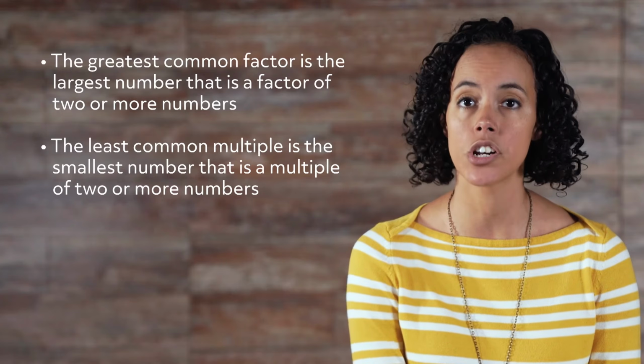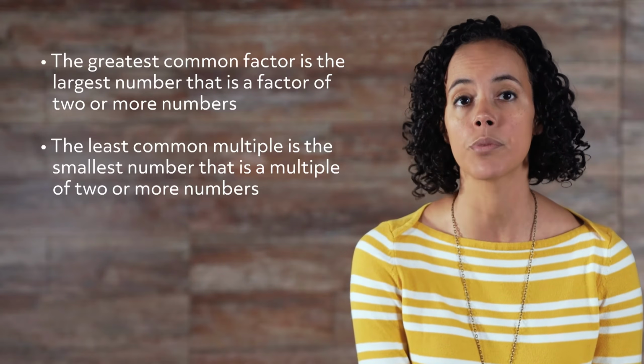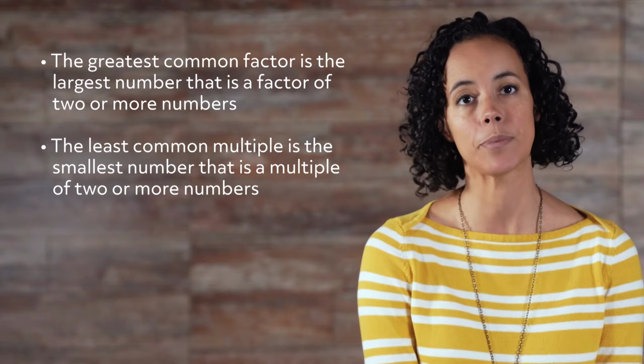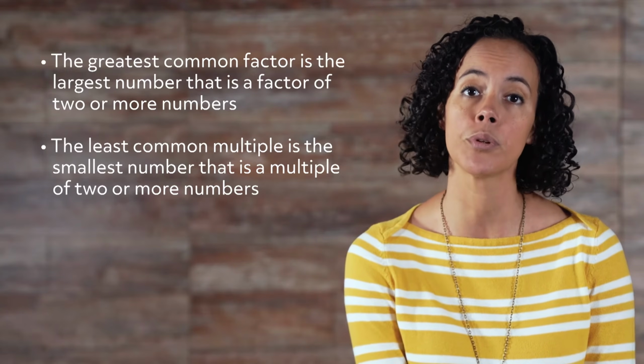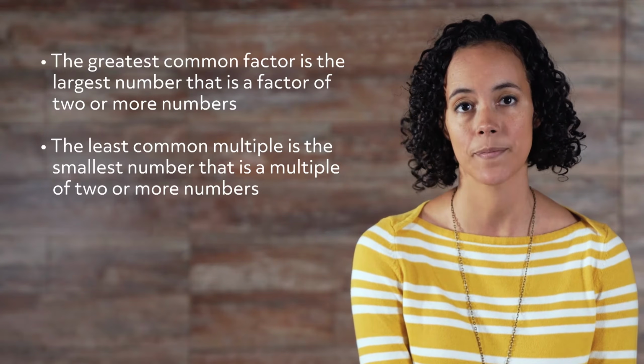As you know, there are times when we have to algebraically adjust how a number or an equation appears in order to proceed with our math work. We can use the greatest common factor and the least common multiple to do this. The greatest common factor is the largest number that is a factor of two or more numbers, and the least common multiple is the smallest number that is a multiple of two or more numbers. To see how these concepts are useful, let's look at adding fractions. Before we can add fractions, we have to make sure the denominators are the same by creating an equivalent fraction.